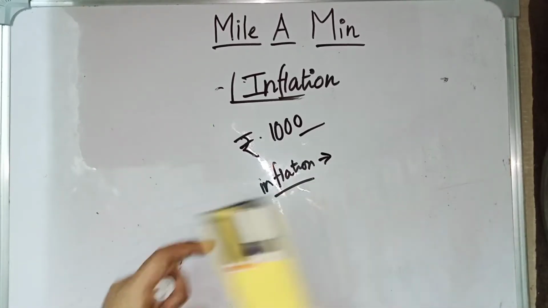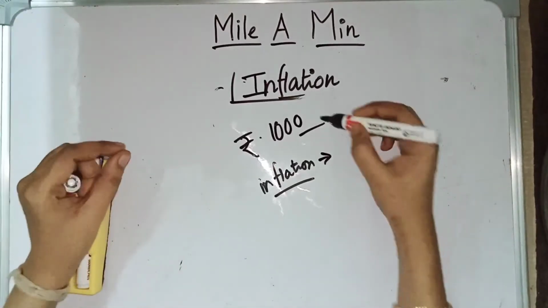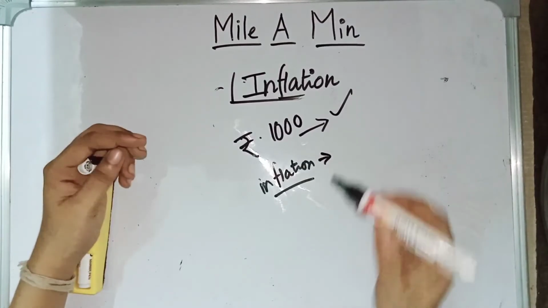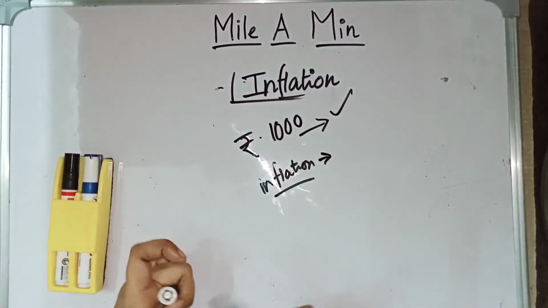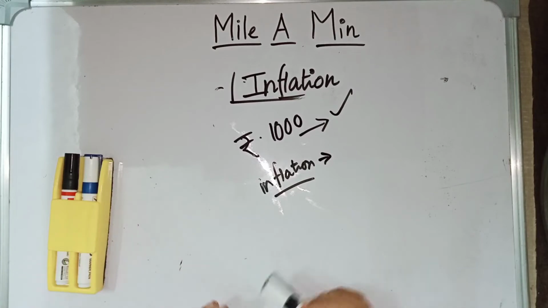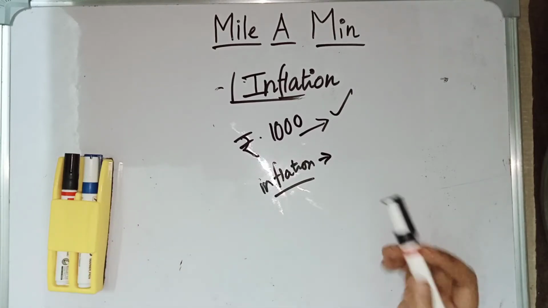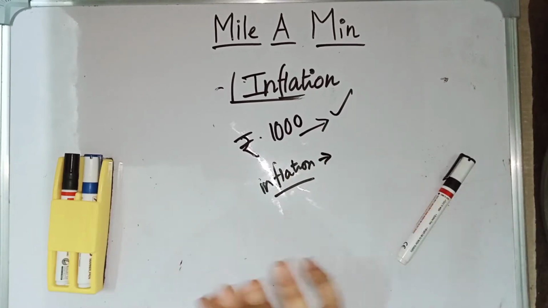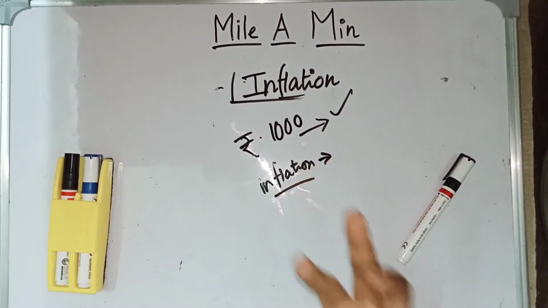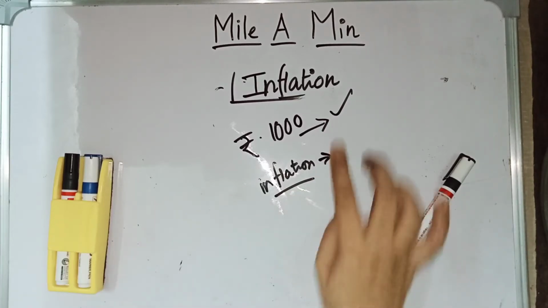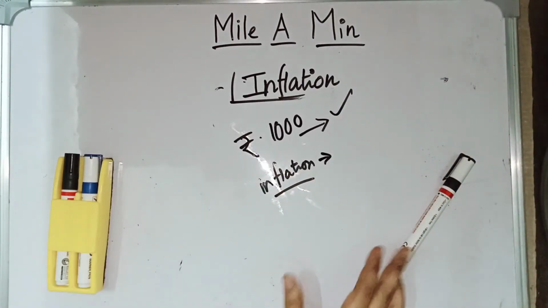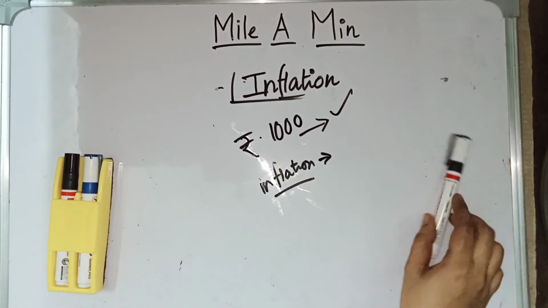How? Because during the inflation period, the lender using this 1000 rupees can't do anything, but the borrower will repay it. So the borrower is the one who is getting benefited during inflation, and the lender is the one who is going to get affected by inflation. The largest lender is generally the bank. The bank lends to all the people, right? So banks are going to get affected during this inflation period. Because of this, the whole economy will be affected. If the bank is affected, the whole economy will be affected.